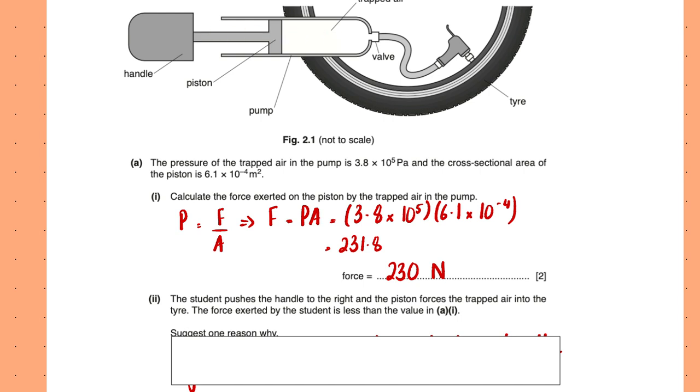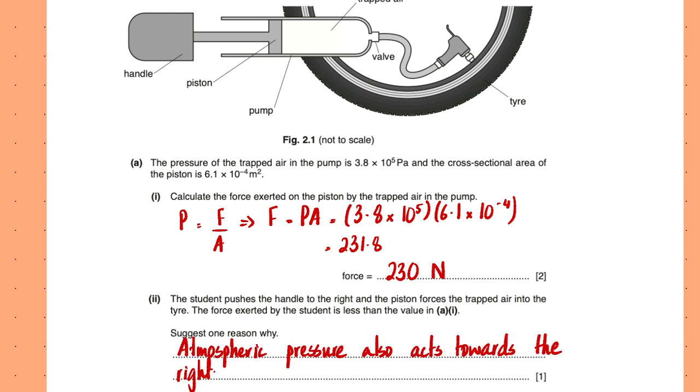But when the student has to push this, he actually applies a lesser force than this, and you have to suggest reasons for this. So we know that the resultant must be inwards for this to be going in. So I can say that one possible reason could be atmospheric pressure, which also adds on to the resultant, and that basically causes the piston to move in.